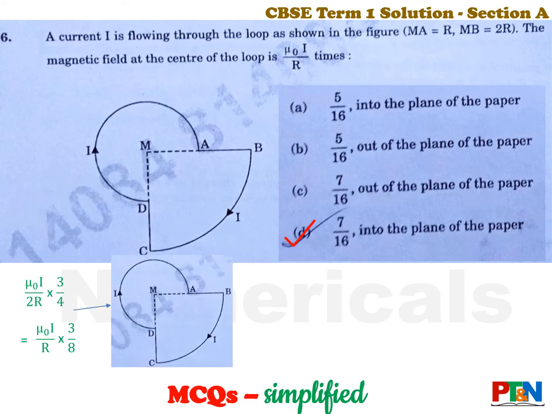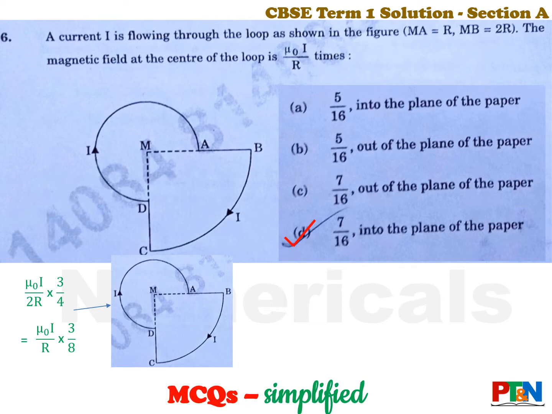First, take care of the smaller circle. Had it been a full circle, the magnetic field in the center would have been mu0 I by 2r. Now it is 3/4 of a circle, so you multiply that by 3 by 4. And you bring it to that shape, mu0 I by r into that factor. So it is multiplied by 3 by 8. So that is for the smaller circle.